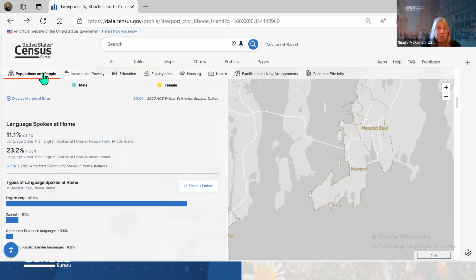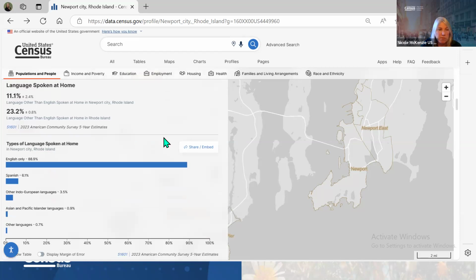So we're on population and people still. It provides language spoken at home. So for Newport, 11.1% of the population speak a language other than English, which is lower than Rhode Island as a whole. So it gives you a comparison to see how your community compares to the state as a whole. And if you want to know more about that, again, there's a quick link to the table where that came from. It's saying it came from the 2023 American Community Survey 5-year estimates. So you could click on the table and get more information.